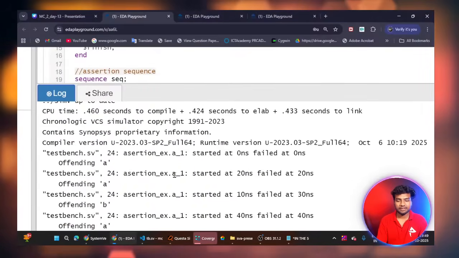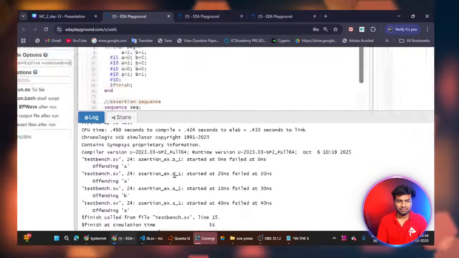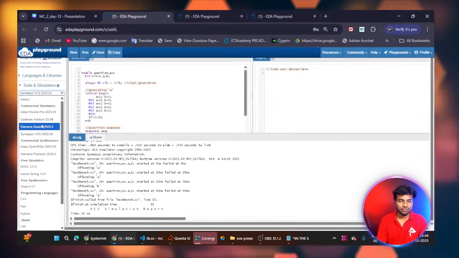So you can see here. I will change my simulator to Questasim.